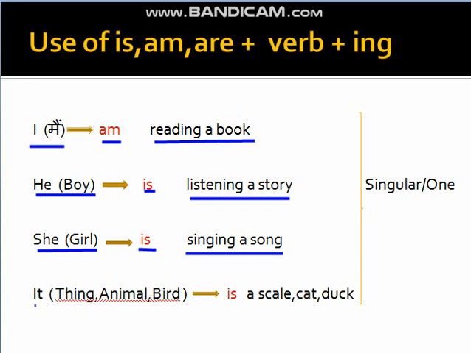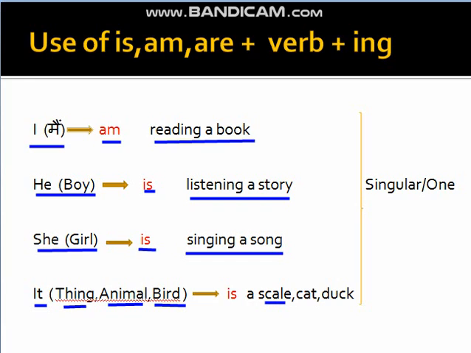Next is it. As in pronoun, we have already discussed that it is used for thing, animal, or a bird. So I have taken all the examples. It is first used for thing, scale. Scale is a thing.